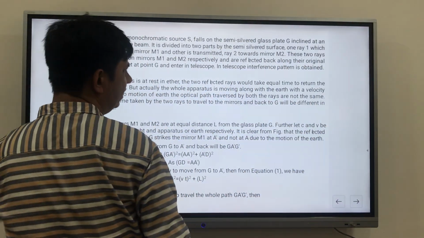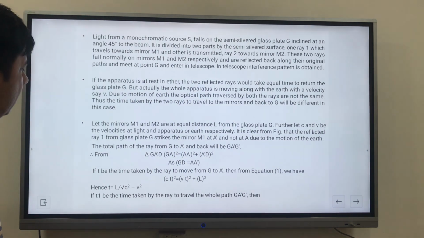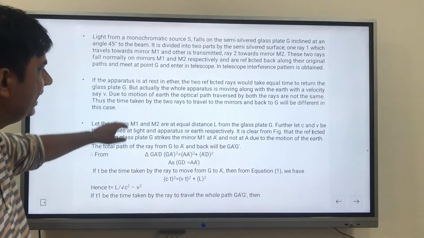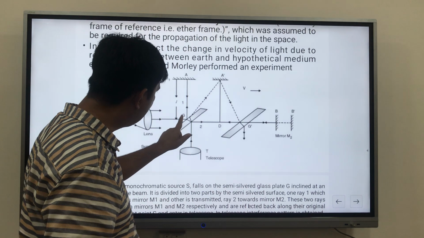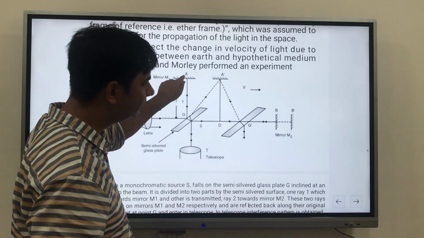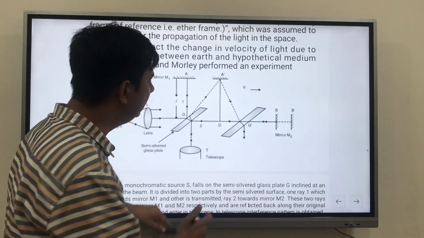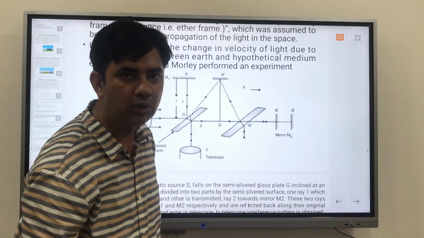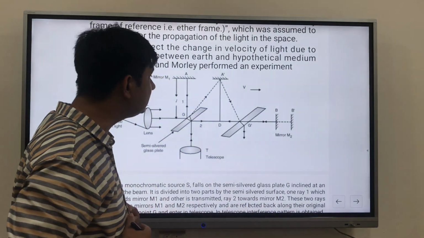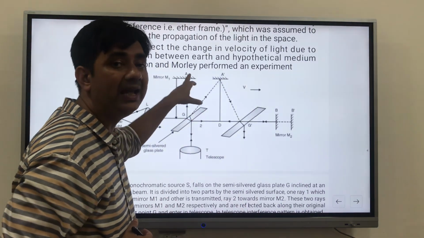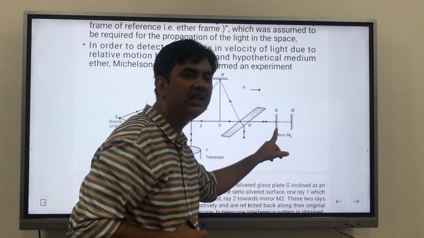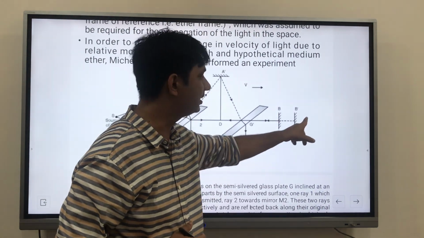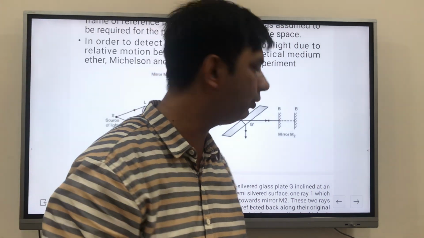So it is clear from the figure that the reflected ray from glass plate G strikes the mirror M1 at A dash and not at A. So what have they said? We assume that it strikes over here, but actually it strikes over here. So we have assumed that it might have struck at A, but actually it has struck over here. Likewise, it has come from this point, but it is not coming from this point, it is coming from this point. So this is the assumption we have taken.